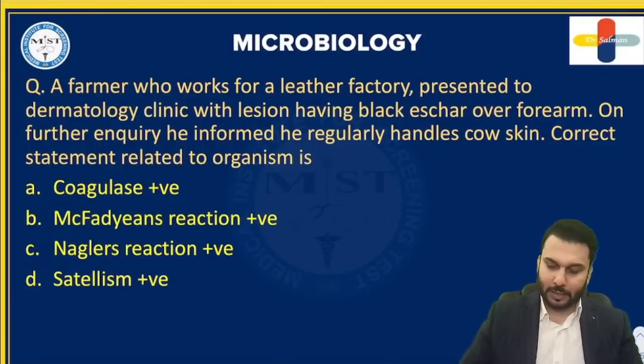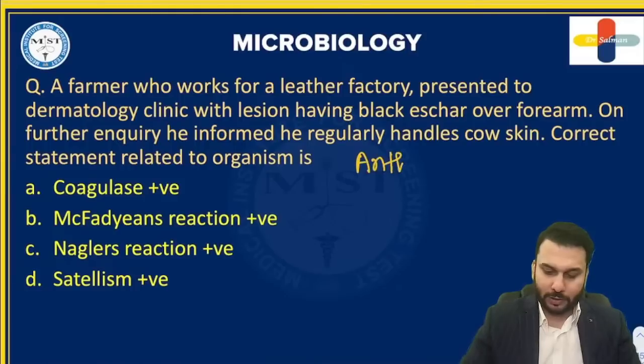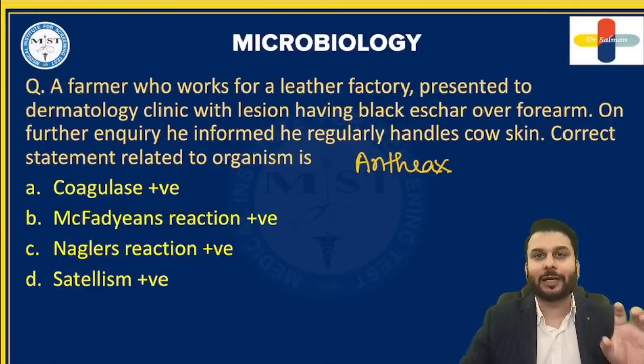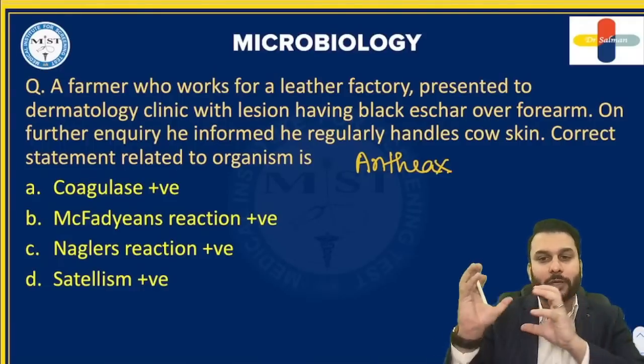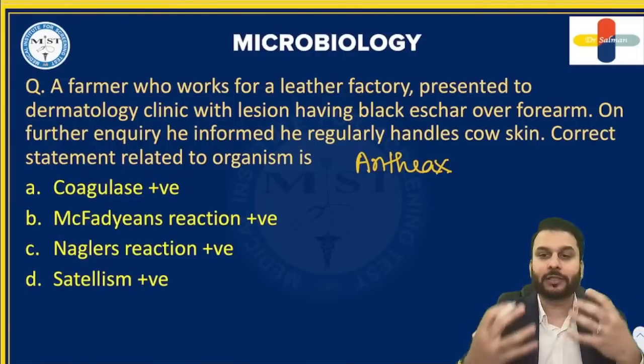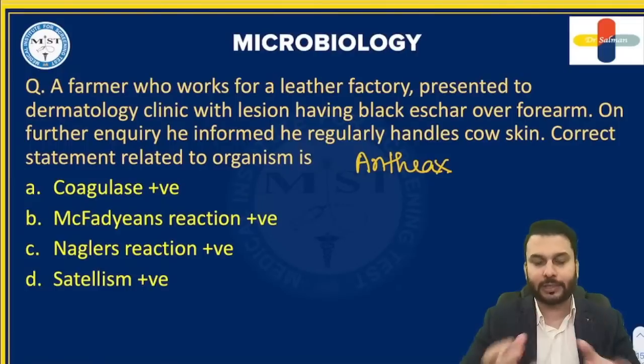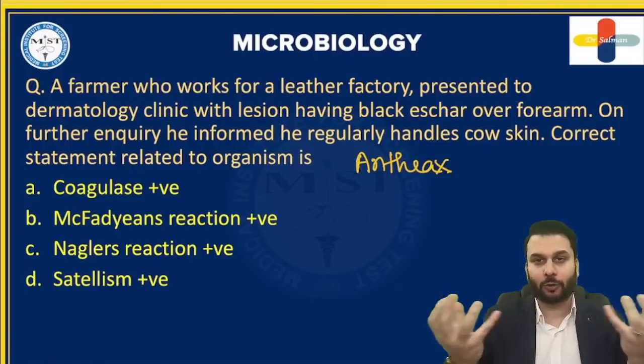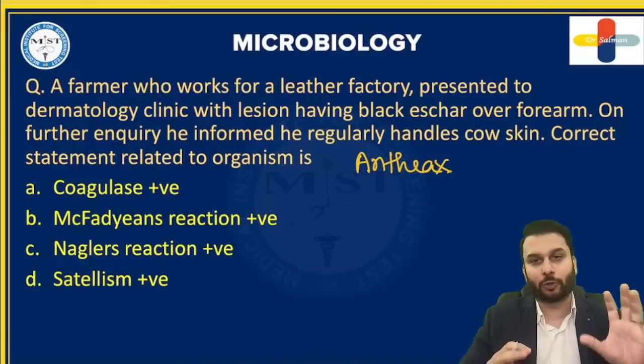All right, guys. Now, this organism that we are talking about here, this guy is known as anthrax. Is that understood by all of you? Now, anthrax causes two types of diseases we have learned. One is called Hide-Porter's disease, which is described in this scenario right now. Hide-Porter's means somebody transporting skins of animals can get this, right? And another is the fatal form called Wool-Sorter's disease, that is due to inhalation of spores.